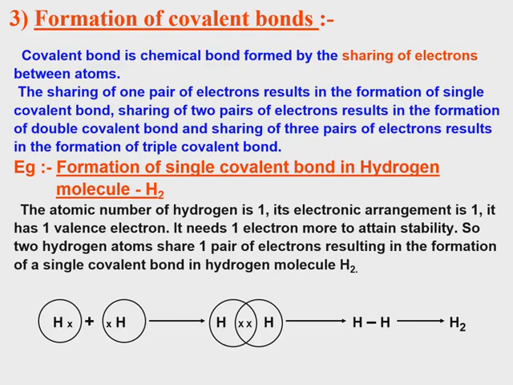So two hydrogen atoms share one pair of electrons, forming a single covalent bond in the hydrogen molecule, H2. Sharing of one pair of electrons is called a single covalent bond. A very good example is hydrogen.